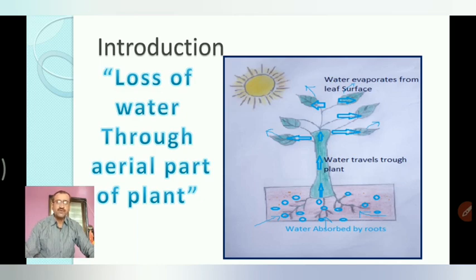We give more and more water in our agricultural fields, but only 1 to 2% of it is utilized by the plant for growth and development.